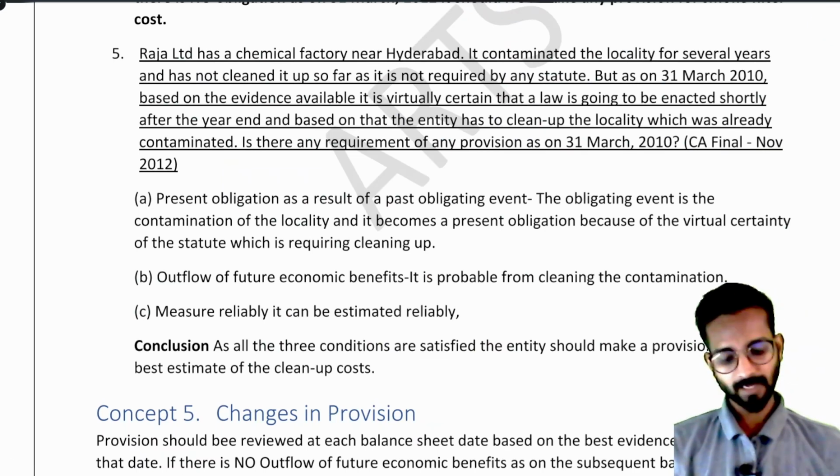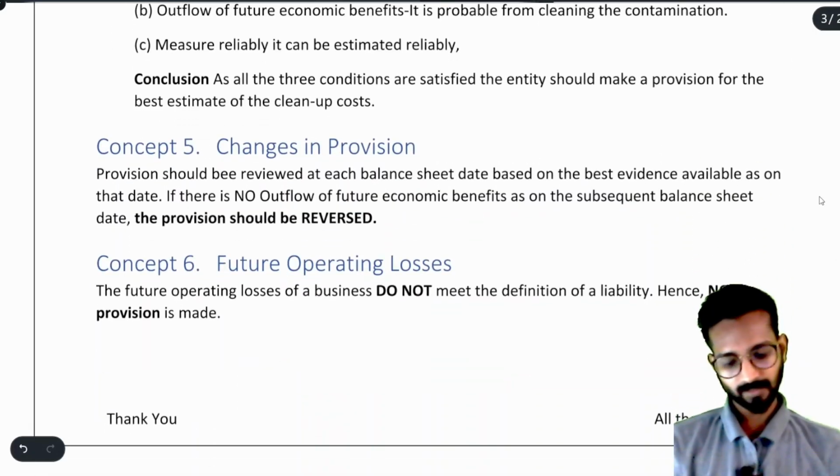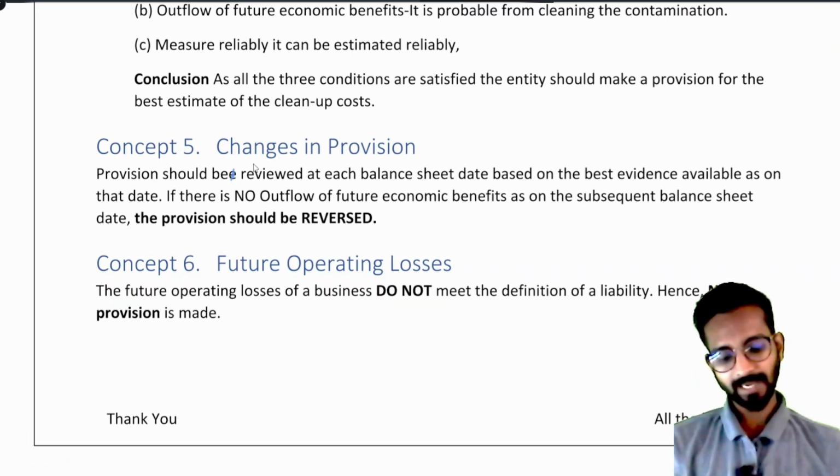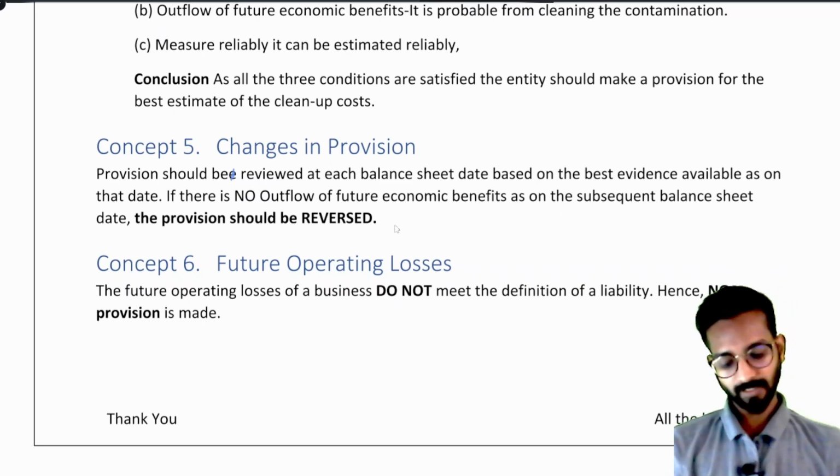the next concept we have here is change in provision. See, provision should be reviewed at each balance sheet date based on the best evidence available as on that date. Okay, if there is no outflow of future economic benefit as on the subsequent balance sheet date, the provision should be reversed.